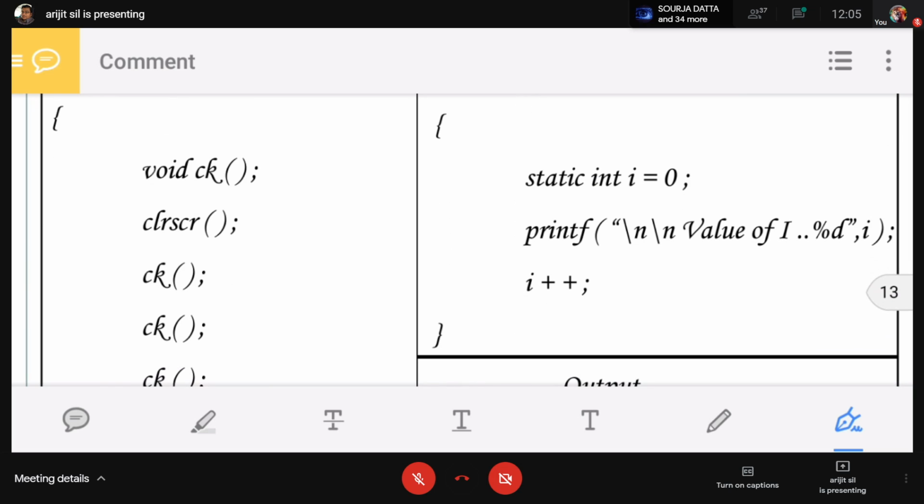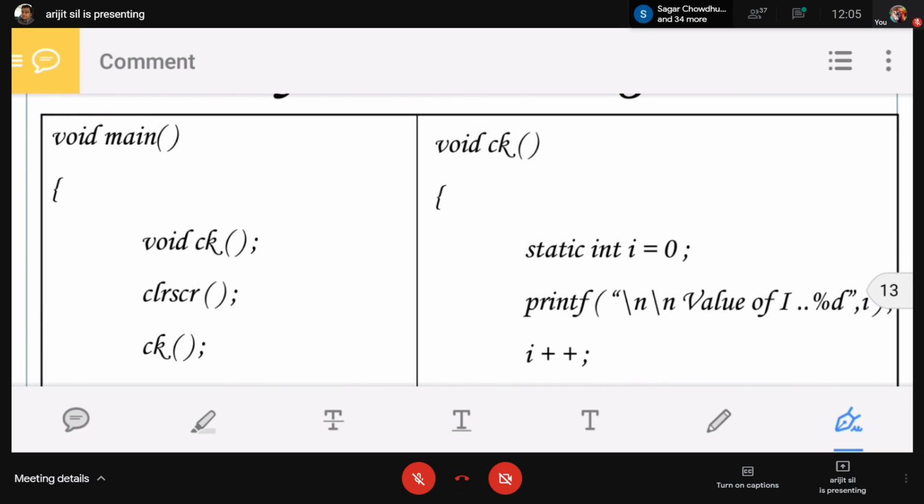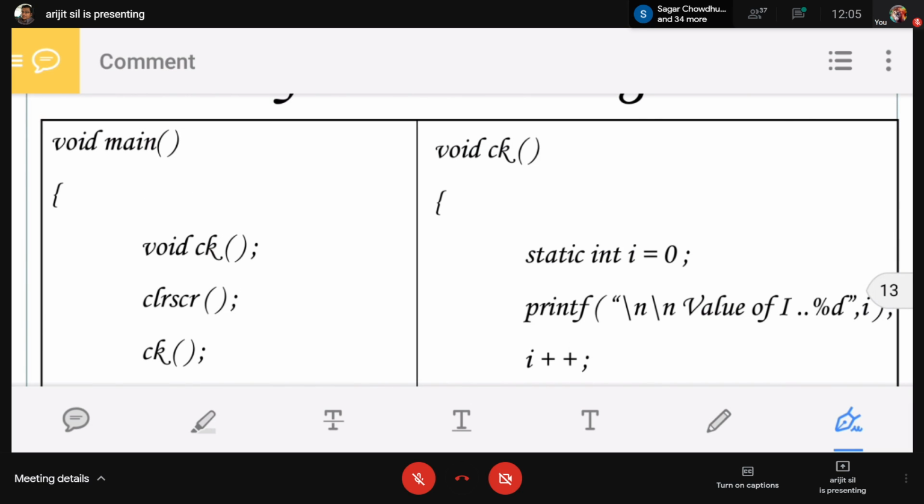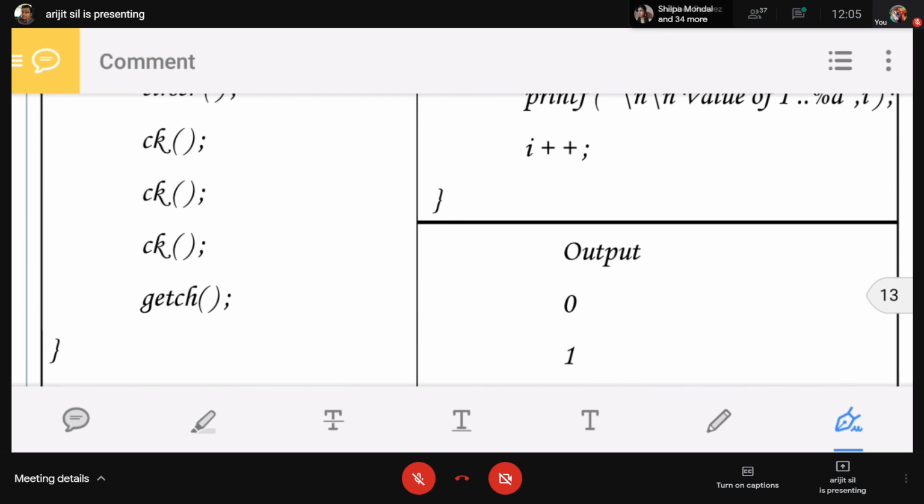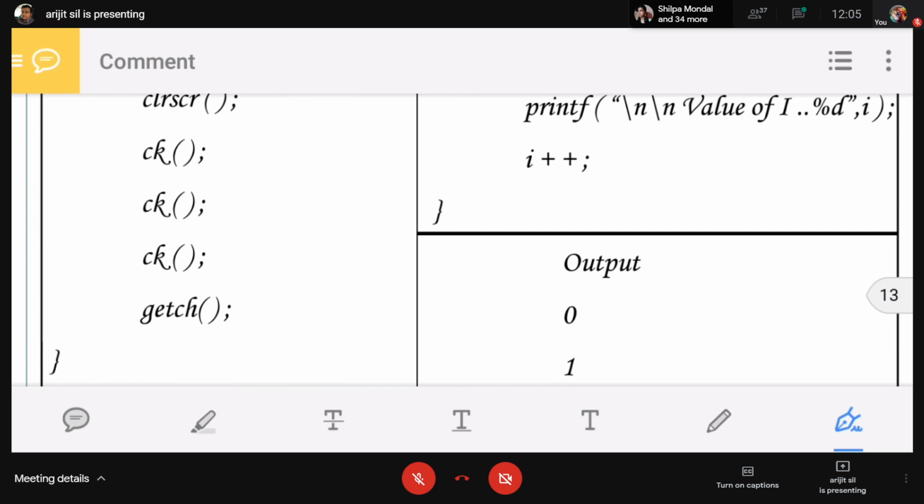See that. Same function. CK function will be called 3 times, and in the CK function, I is not the auto and register. I is the static. Function is same. Printf is same and I++. First time when it is called, the output will be 0. It will be okay, no problem. And then after printf, I is increased by 1. And these changes are in the memory. Now in the memory, the value of I is 1.